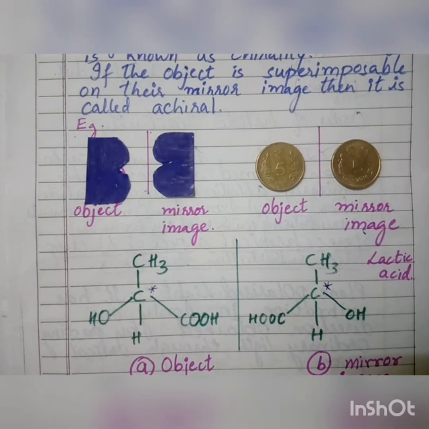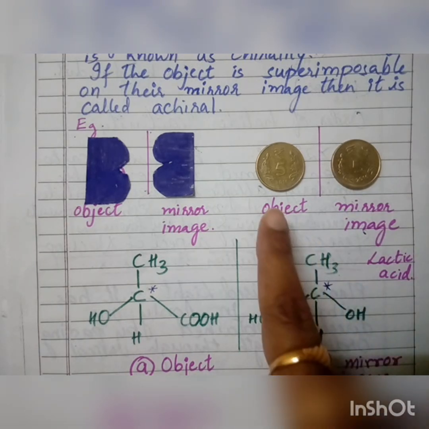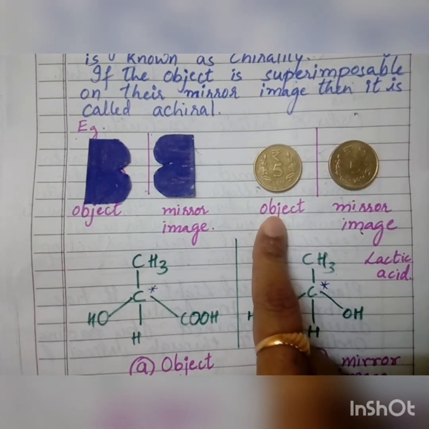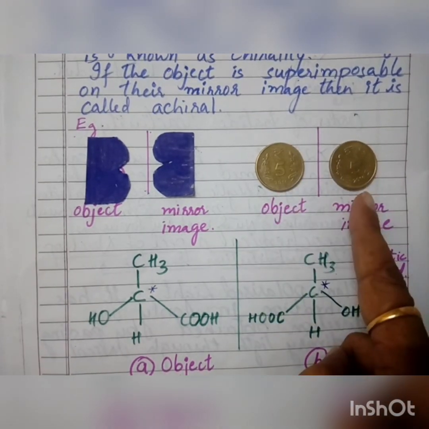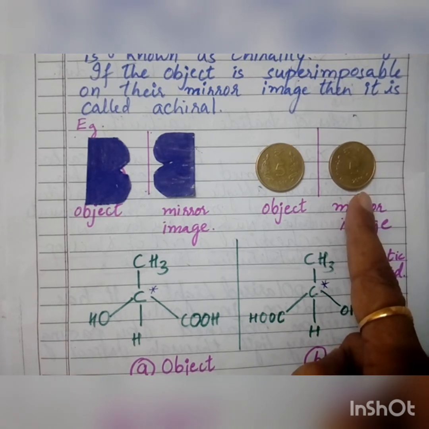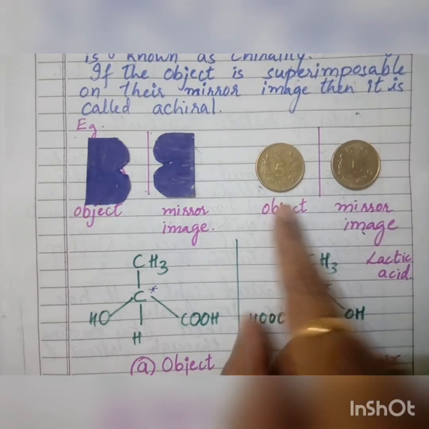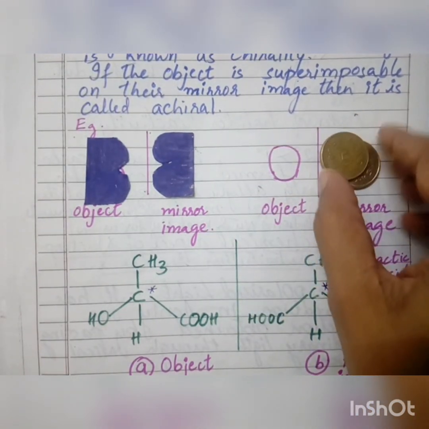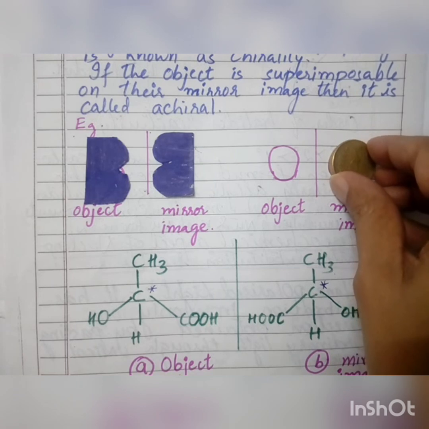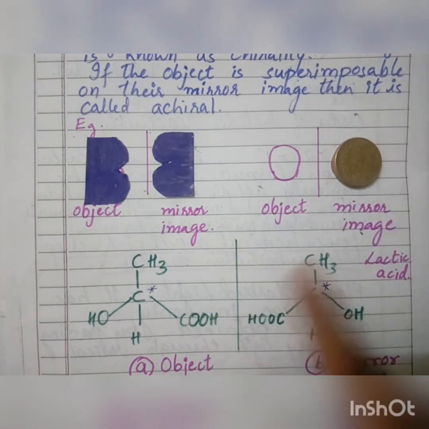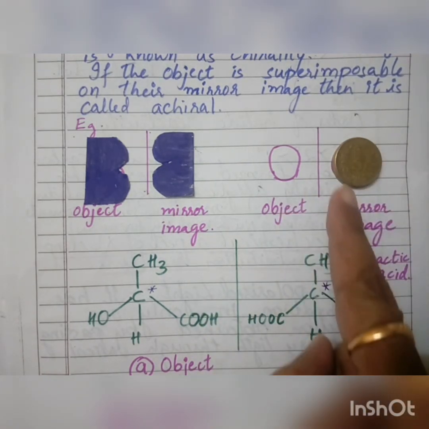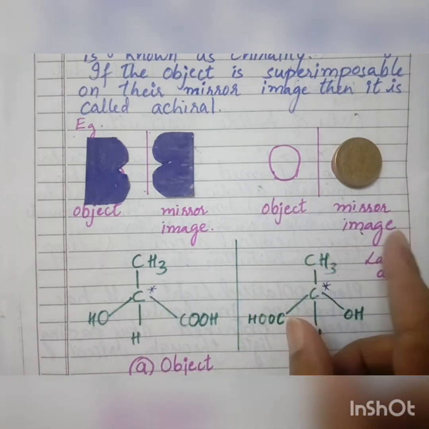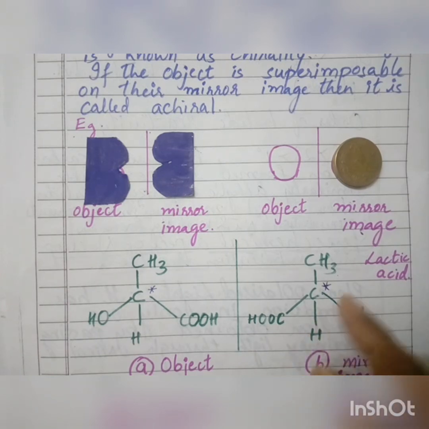Now let me take one more such example. Now I have a coin, a 5 rupees coin. So this is my object. Its mirror image is this one. Okay, so if I take this object and if I place it over this, so what is going to happen? It is going to superimpose. Okay, there is no difference at all. It is going to superimpose. If such a type of a compound is there, we call it as what? Achiral. So this is not going to show the optical activity.